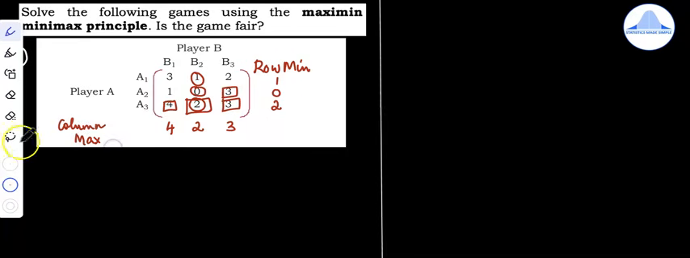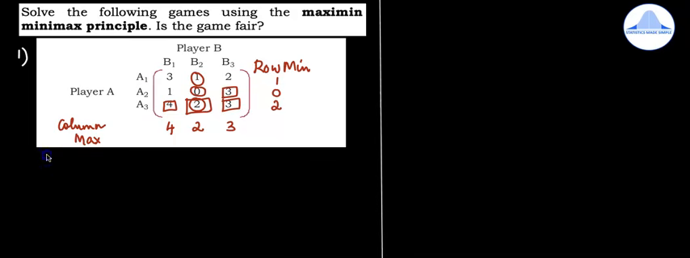Next, in the B1 column, you should find out the column maximum. So it is 4. Put a box or square around it and then write 4. The next maximum value is 2 in the B2 column. So put a box around it and write the value 2 here. And in the B3 column, the maximum value is 3. There are 2 3s. For both the 3s, you should put a box and write 3. Now, wherever you have the circle and the box is where the saddle point exists, and that is the value of the game. So now let us write the remaining steps below the matrix.